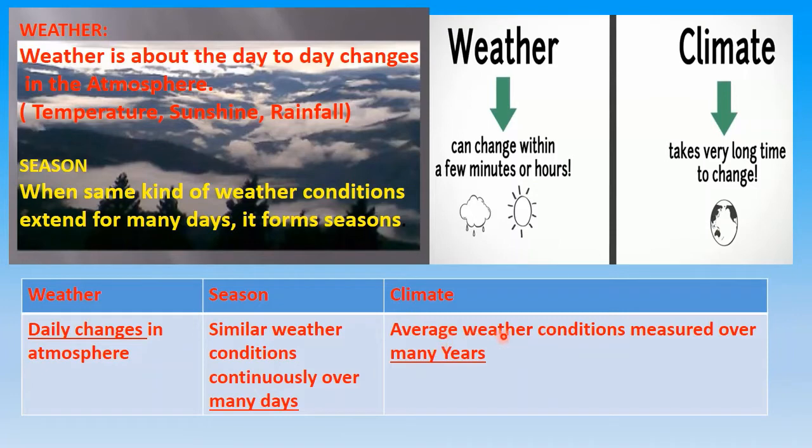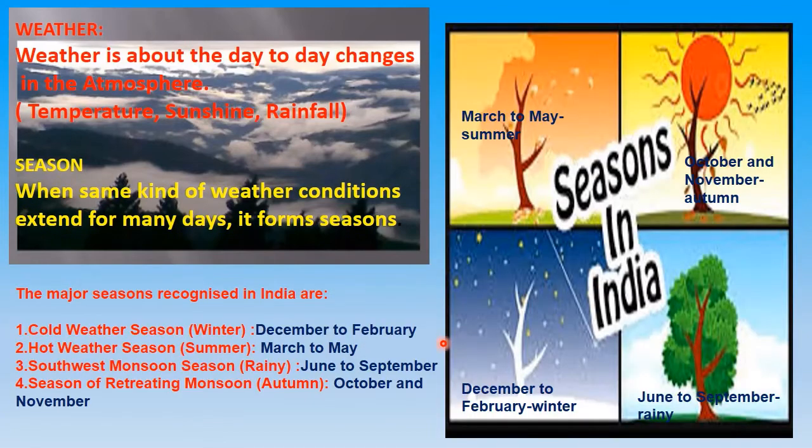And climate means average weather conditions over many years. That is giving a clear difference between the three. It is daily changes, it is days, and it is years. So weather is different from season, which is different from climate, depending upon the period that is being taken.